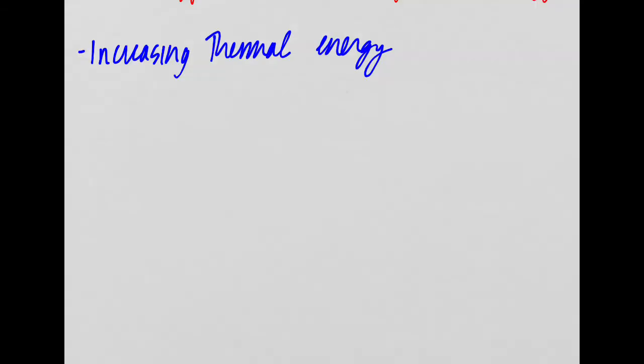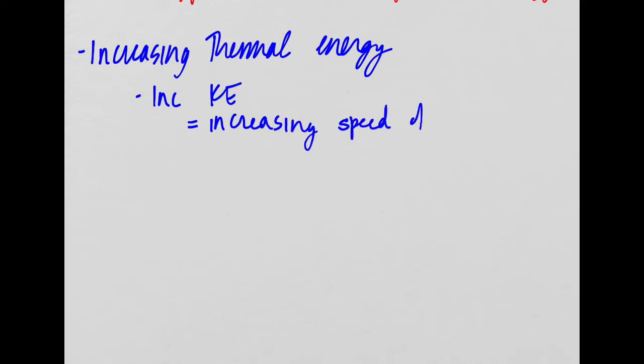There are two ways that we can increase thermal energy. Okay? We can either, or we could do both. I guess there's three ways. We could increase kinetic energy. This means causing the particles to speed up, increasing the speed of particles. Or we could increase the potential energy of the particles.